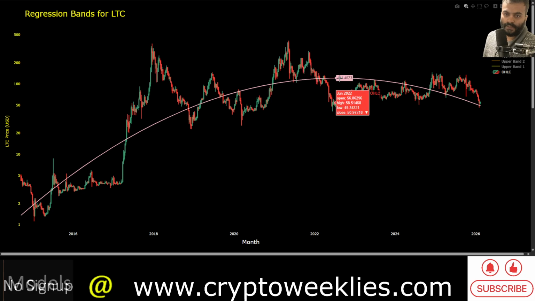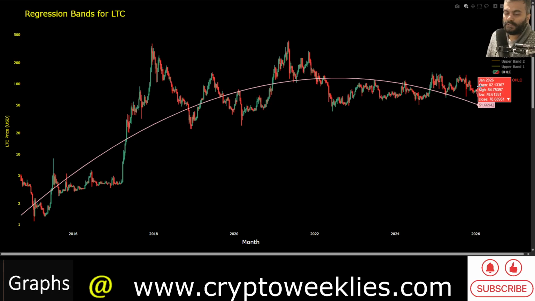This is the polynomial regression based non-linear fair value of Litecoin. This trends down in the bear market and up in the bull market. As Litecoin did not make a new all-time high in 2025, the slope of the regression function is now having a downward bias. The price is very close to the fair value, which is at around $50. It has a downward slope at this point. We have not included a decay or diminishing volatility or diminishing return based function on that.